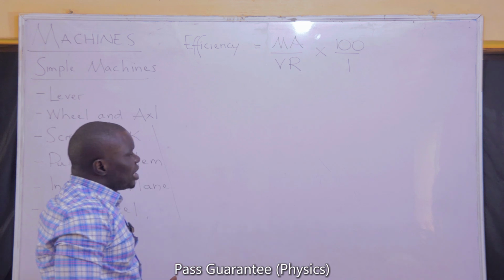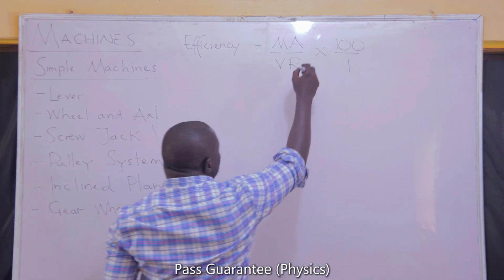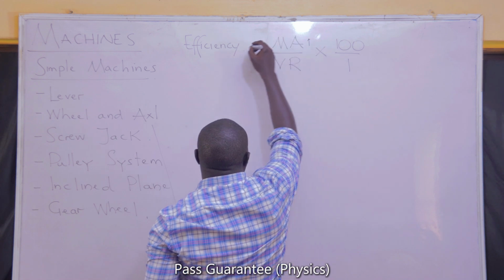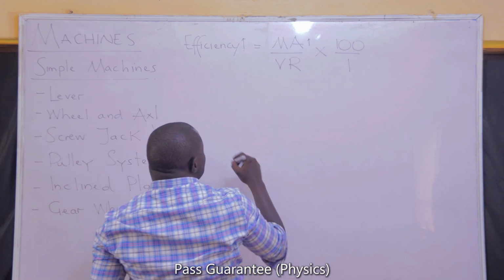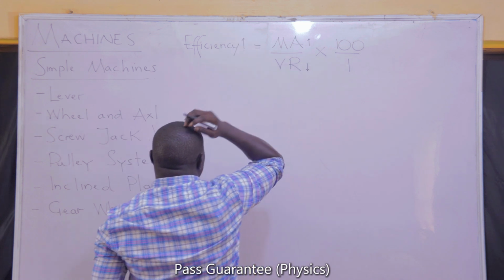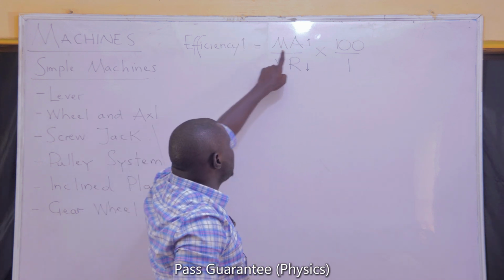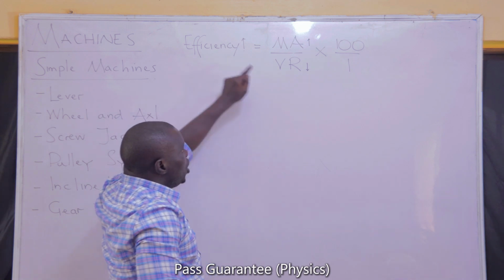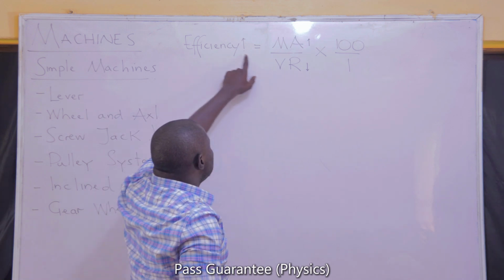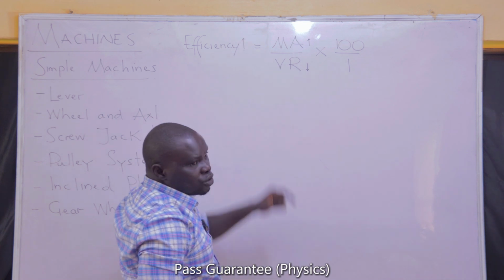So when you know the mechanical advantage, you use it. When you know the velocity ratio, you use it. So the higher the mechanical advantage, of course, the higher the efficiency of the machine. The lower the velocity ratio, the higher the efficiency. So higher mechanical advantage suggests a greater efficiency. Lower velocity ratio also suggests a greater efficiency, because efficiency and velocity ratio are inverse to each other.